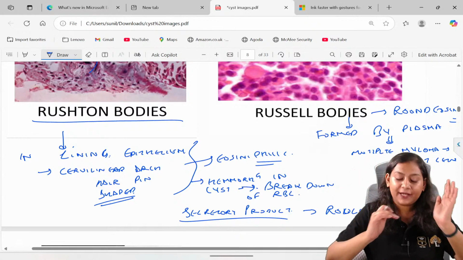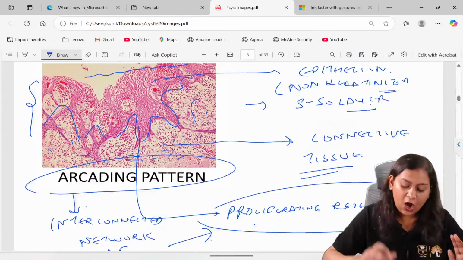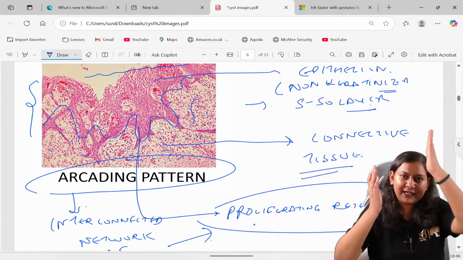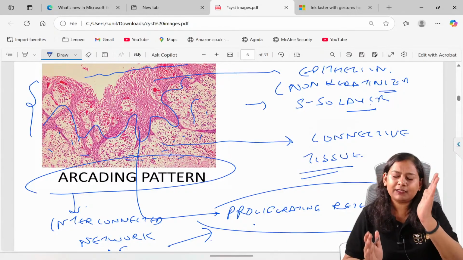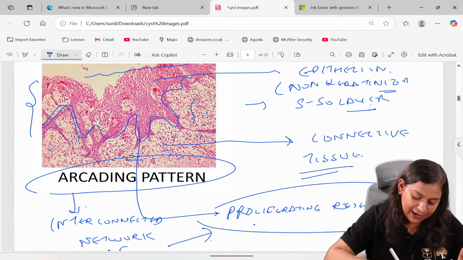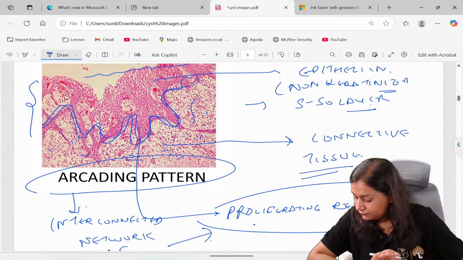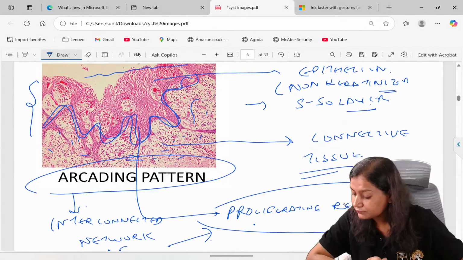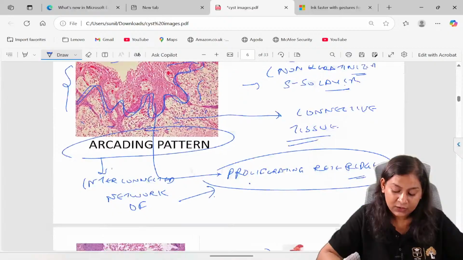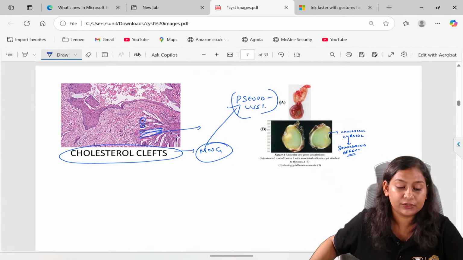The ridges are straight. One second, I'll clear this doubt. Long and thin, straight. Straight means it is present in this manner. Straight, long, thin rete ridges. So I hope by now everything is clear, so we can proceed further.